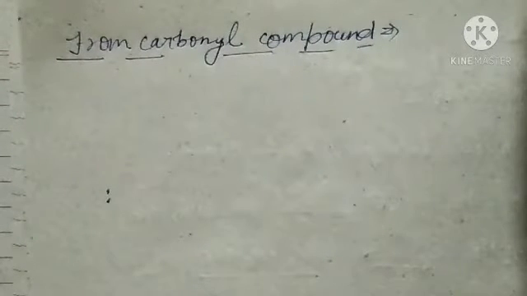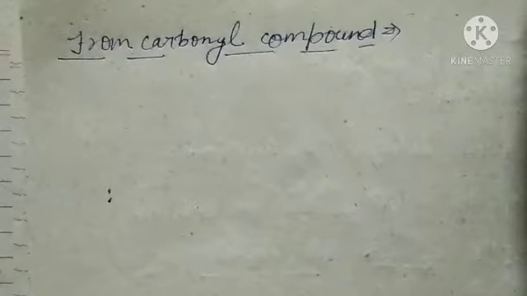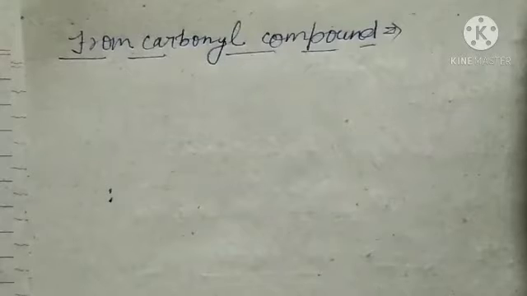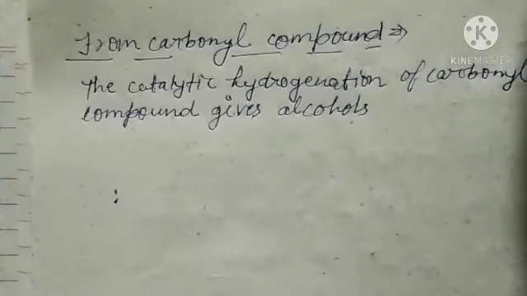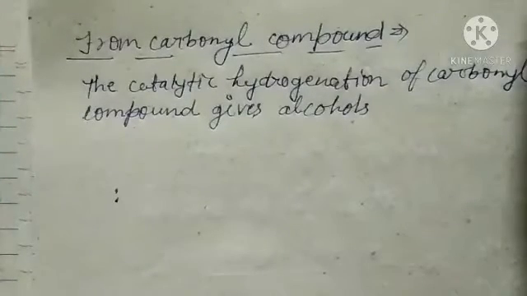What catalyst are we using here? Platinum, palladium, or nickel we can use. In other words, the catalytic hydrogenation of carbonyl compounds gives alcohol. So we can write it like this: the catalytic hydrogenation of carbonyl compounds gives alcohol.